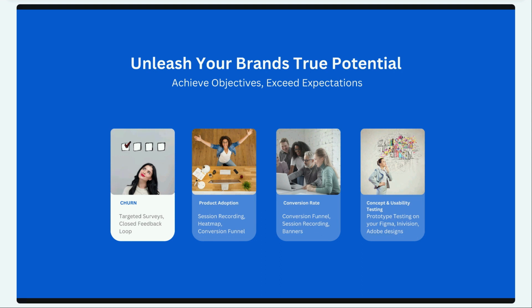You can achieve these objectives using a few of our features, like running a targeted survey, conducting a closed feedback loop, session recording where you can replay your users' sessions, Heatmap, conversion funnel, and banners. We also do prototype testing on your Figma, InVision, and Adobe designs. Using prototype testing, you can plug in your Figma design prototypes and conduct video interviews and focus group studies using our prototype testing software.